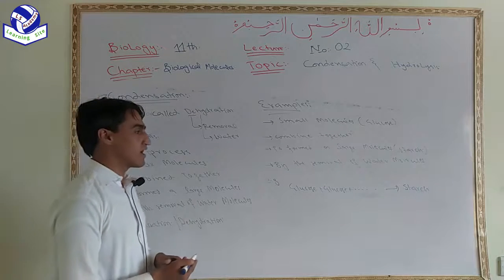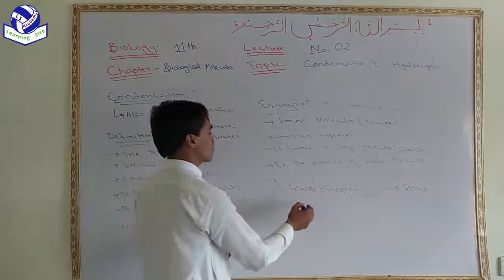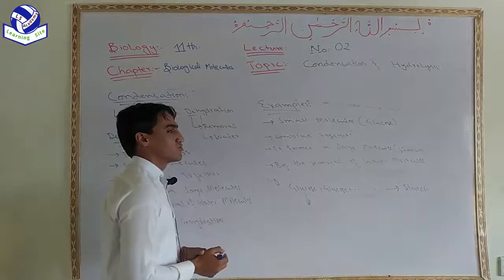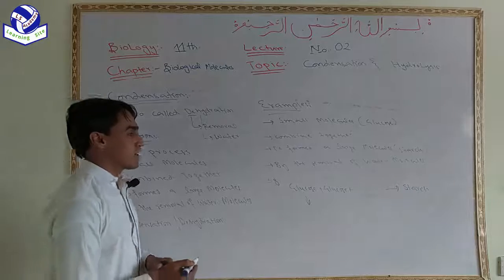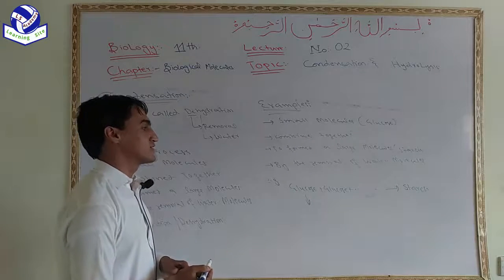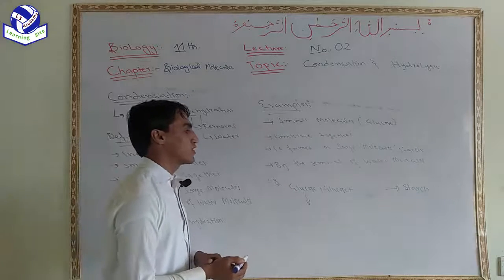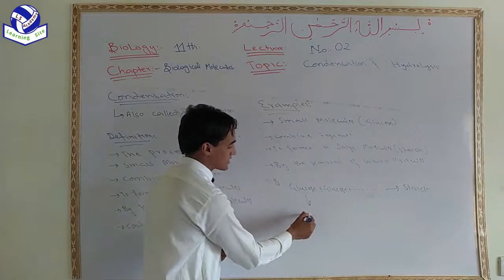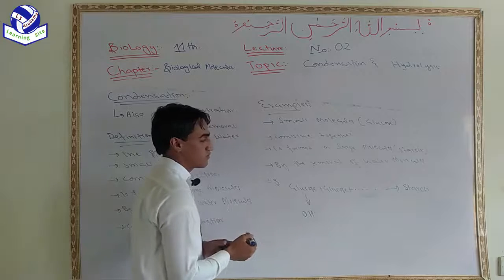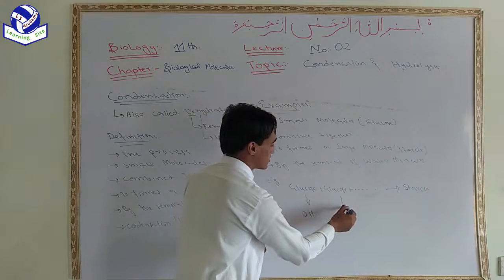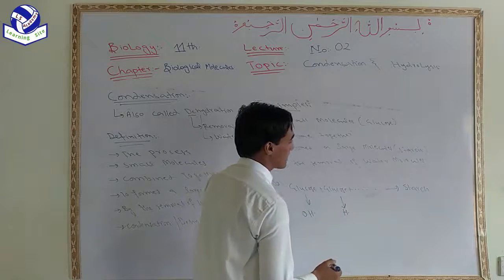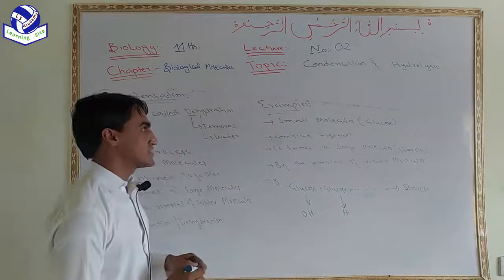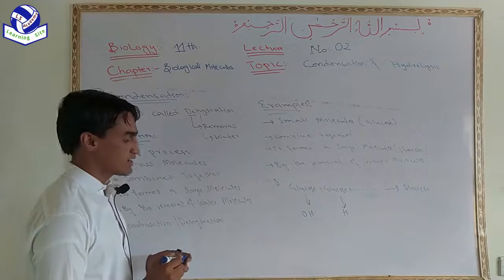In condensation or dehydration, one hydroxyl group is removed from one molecule of glucose and the hydrogen atom is removed from the second molecule, or the second monomer. So when the hydroxyl group is removed from one molecule of glucose and the hydrogen atom is removed from the other small molecule, this process is called condensation or dehydration.